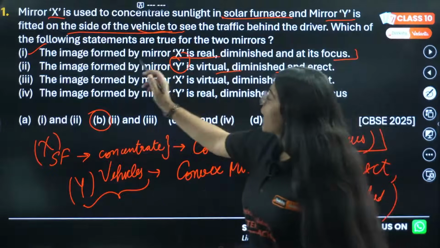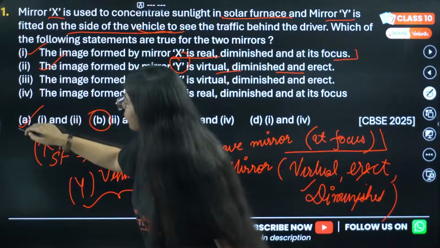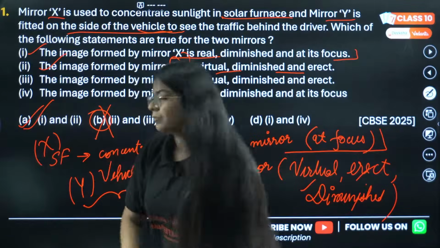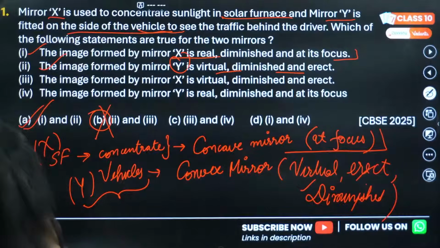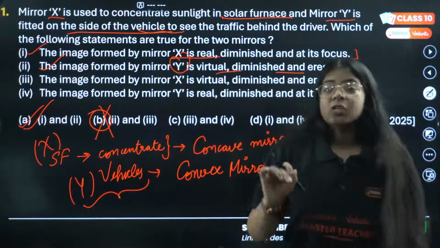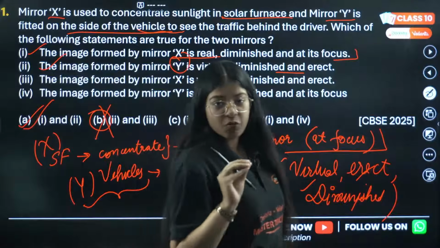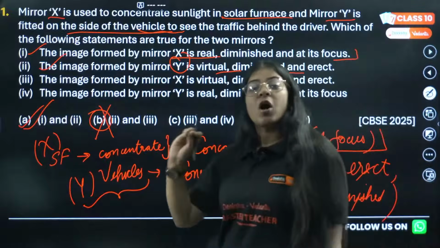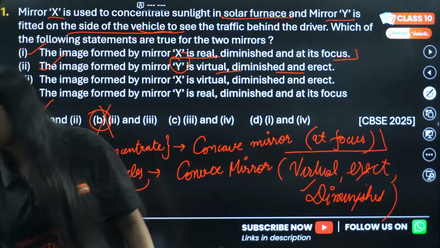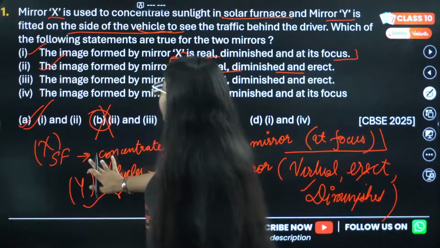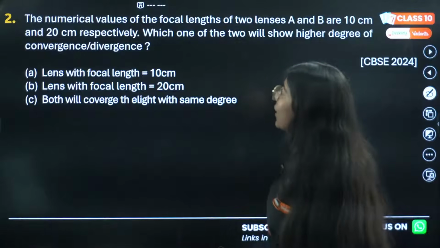So my answer, the second one is also true. So other ones are wrong also. So the true answer is not B, it's A. Okay guys, is that correct? Everyone understood? So my correct answers are, in solar furnaces we use concave mirror so that we can focus the parallel rays at its focus, and in vehicles we use convex mirror so that we can see diminished image of the car that is driving behind us. Okay, is that correct?